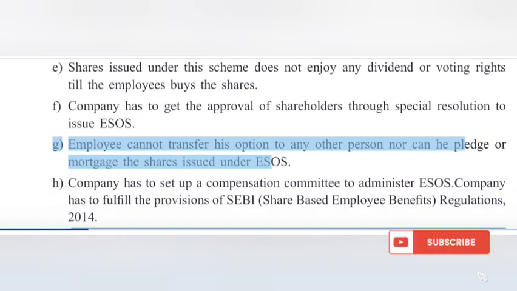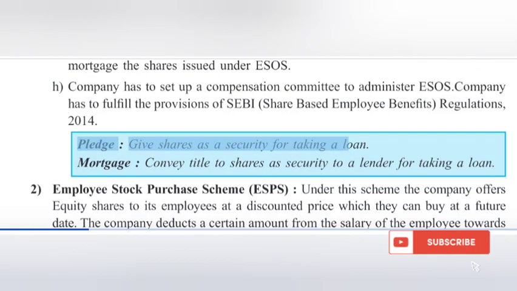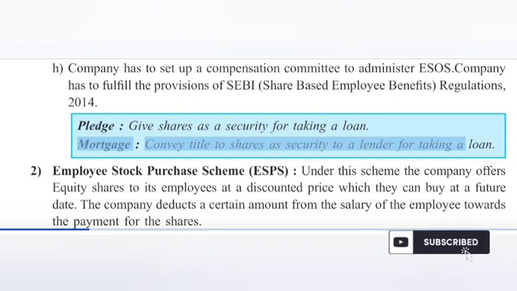G. Employee cannot transfer his option to any other person, nor can he pledge or mortgage the shares issued under ESOS. H. Company has to set up a compensation committee to administer ESOS. Company has to fulfill the provisions of SEBI Regulations, 2014. Pledge: give shares as a security for taking a loan. Mortgage: convey title to shares as security to a lender for taking a loan.